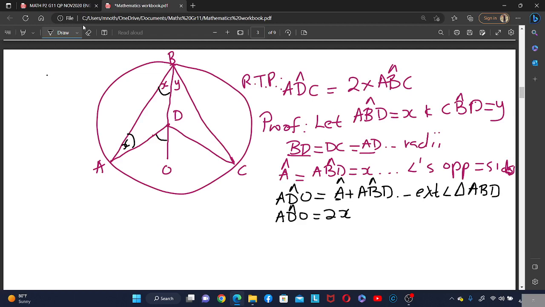And then now we can also say that angle C is equal to angle CBD equal to y, right? That is in angles opposite equal sides.